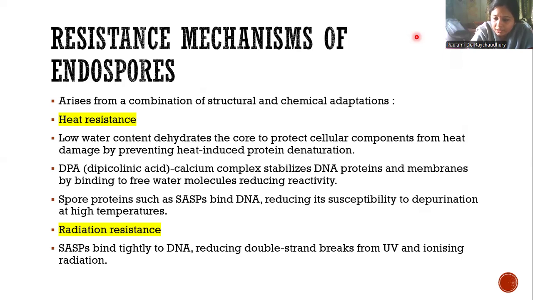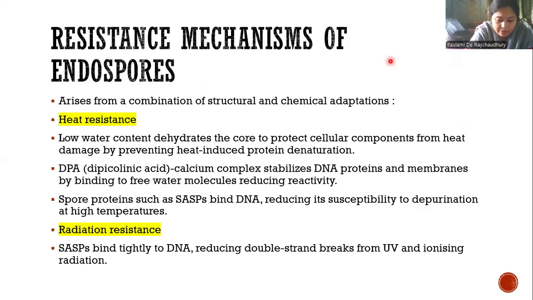The exosporium has glycoproteins and is basically hydrophobic, so it protects from chemical agents, being the outermost structure. Then, inner to the exosporium is the spore coat, which can protect the bacteria from enzymes like protease and lysozymes, and also gives chemical resistance by limiting permeability to toxic agents.